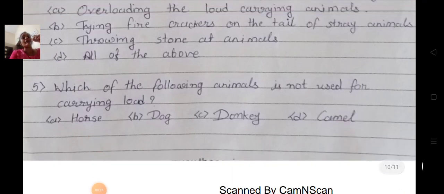Now the fifth one. Which of the following animals is not used for carrying load? It's a horse, dog, donkey or camel. Which one, students? It's a dog. Dog is not used for carrying load.